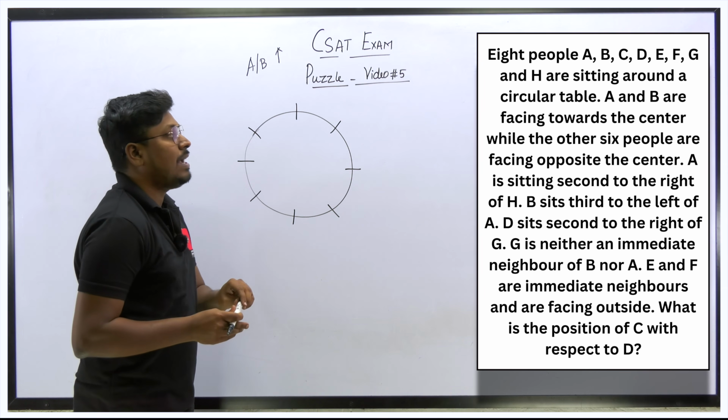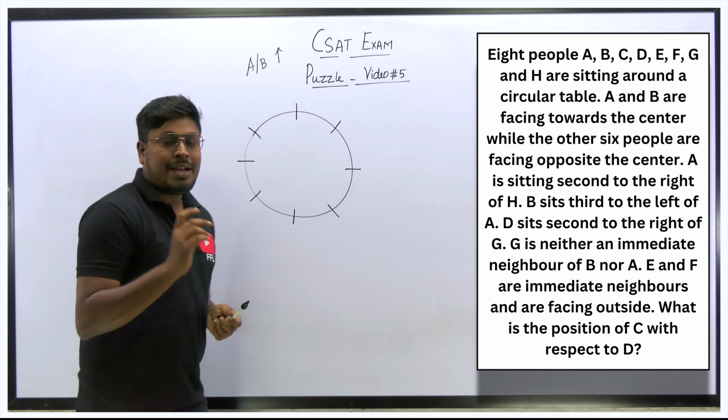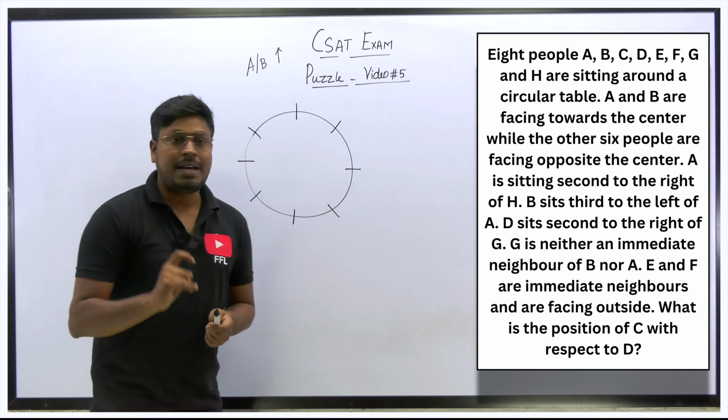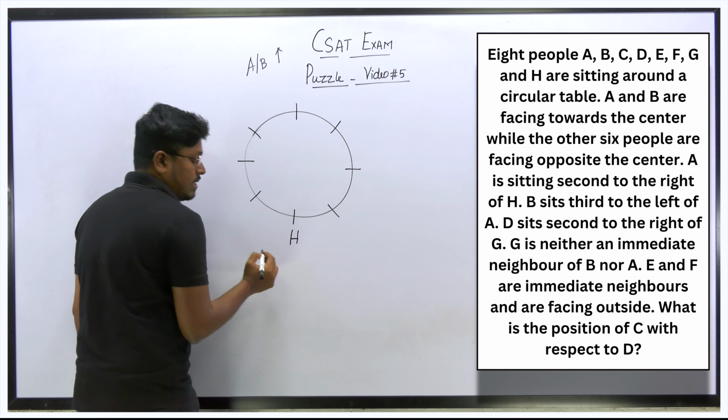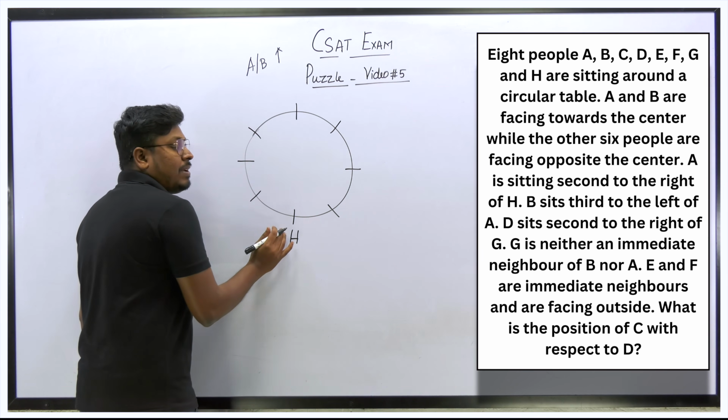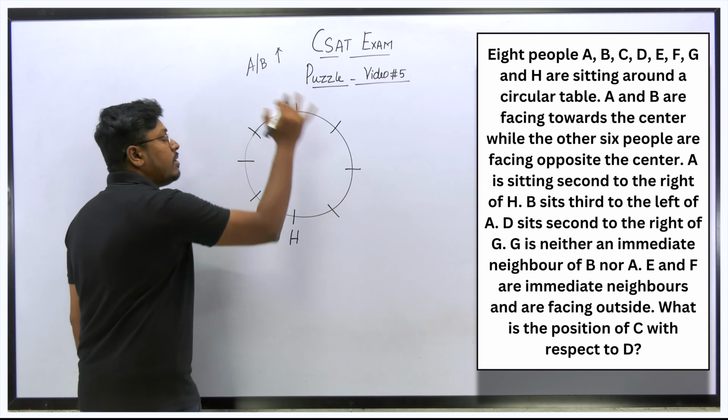So the first point: A sits second to right of H. So H's right hand side at the second place is where A is sitting. If I fix H here, for example, we already know that H will be facing outside. Why? Because only A and B are facing inside.